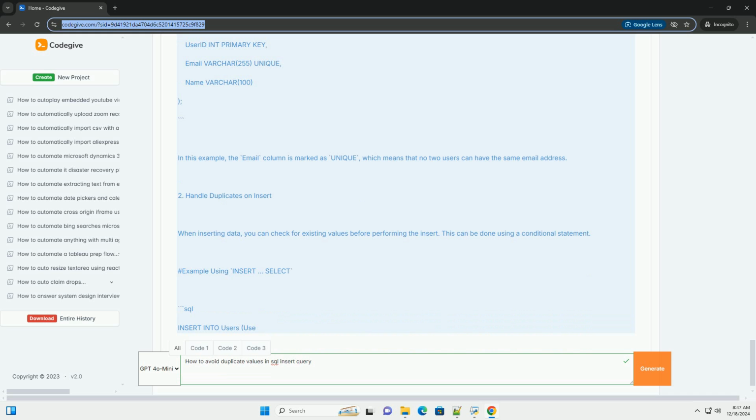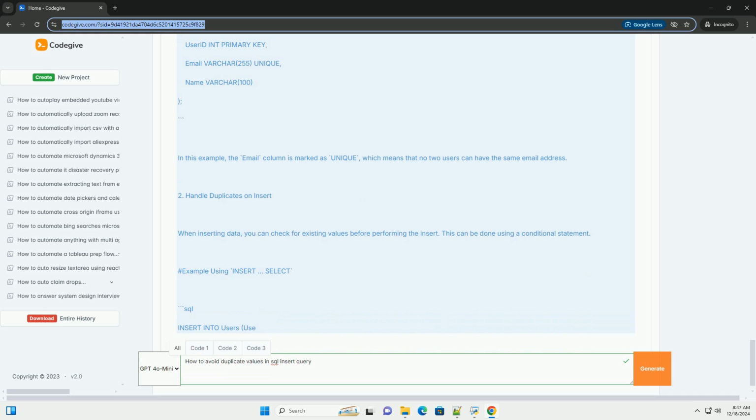Insert into users (ID, email, username) values (4, 'newuser@example.com', 'newuser'). If a duplicate error occurs, handle it. If row_count equals 0, then handle the duplicate case, for example rollback or log. Rollback. Else, commit. End if.